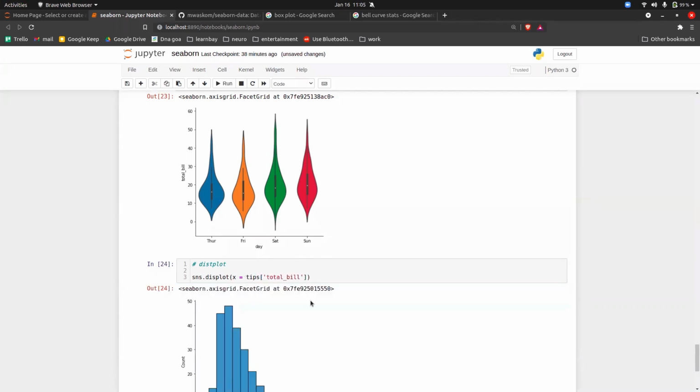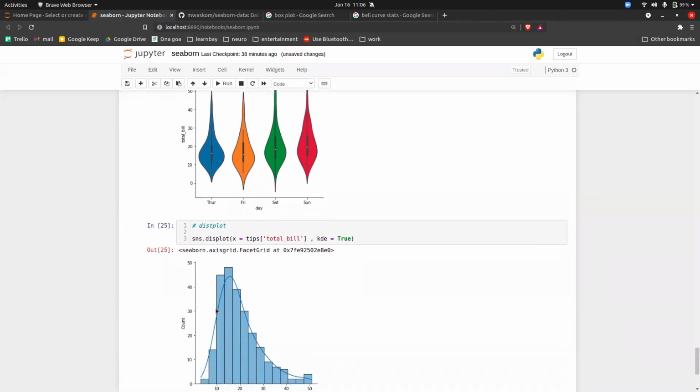Execute it. There is something called kde, that is kernel density estimator, equal to true, and execute it. So as you can see, this is the blue line that we can see. This is called a bell curve. So this total bill is following a bell curve.